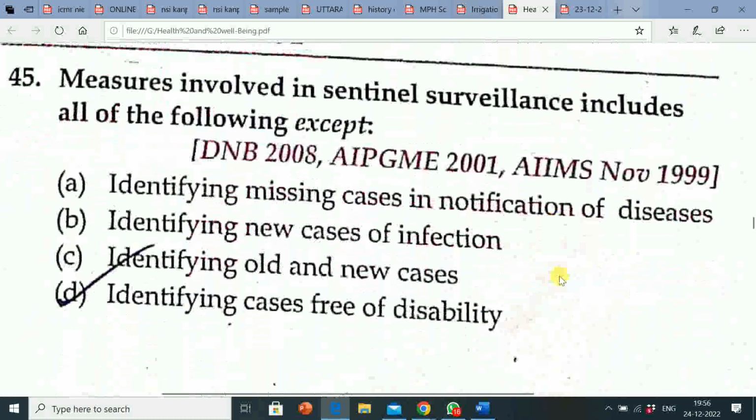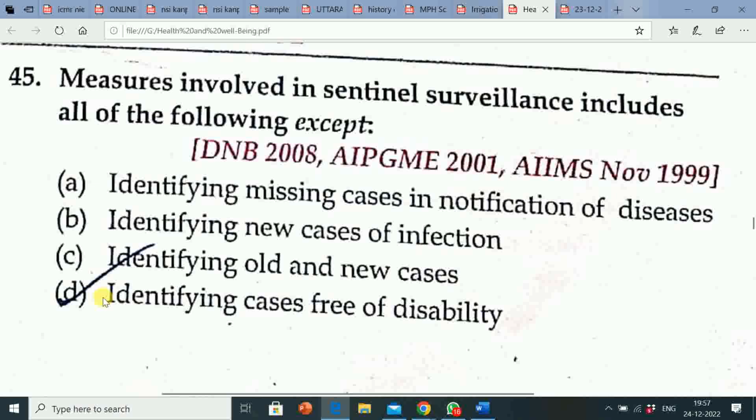Next question is, measures involved in sentinel surveillance include all of the following except: option A, identifying missing cases in notification of diseases; option B, identifying new cases of infection; option C, identifying old and new cases; option D, identifying cases free of disability.